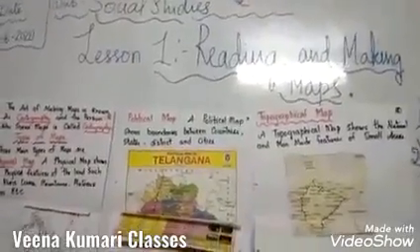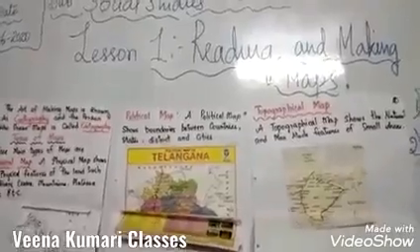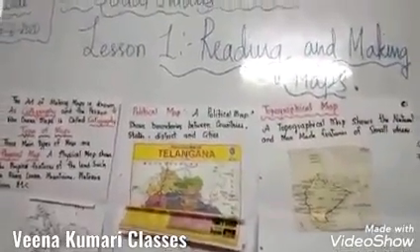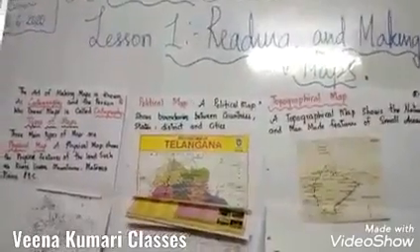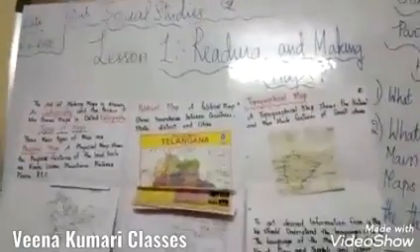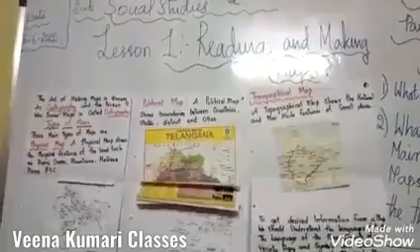Let us see what maps actually are, children. A book of maps is known as an atlas, right? Now we are going to discuss what the main maps are. Today we are going to discuss the topic. Yesterday, what topic did we discuss, children? We discussed the earth as well as the globe, right, children?